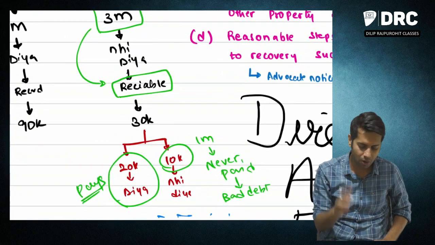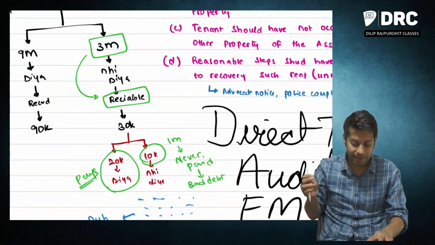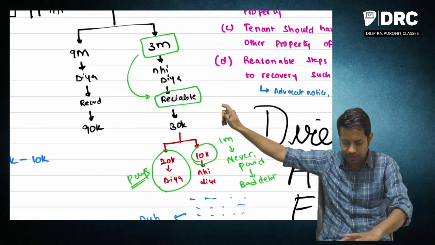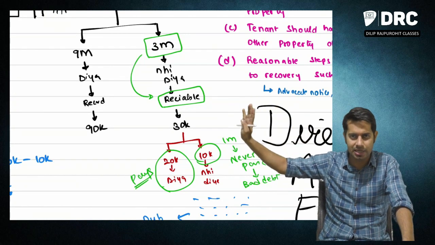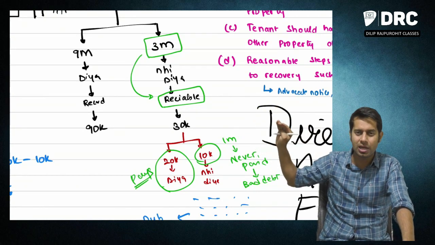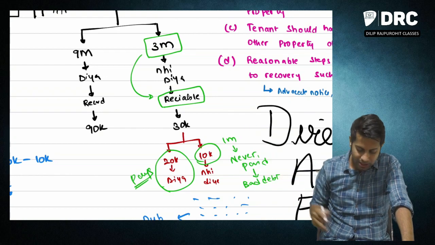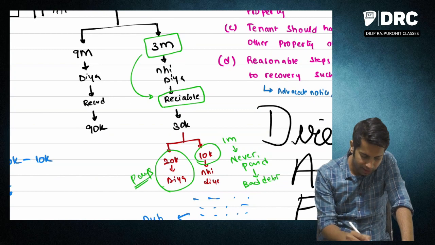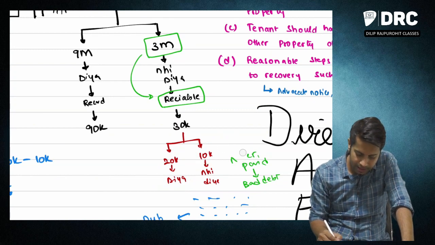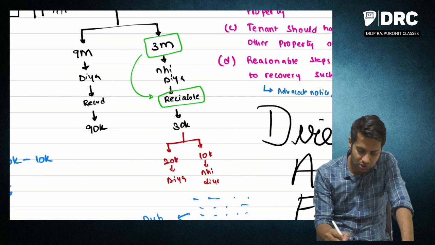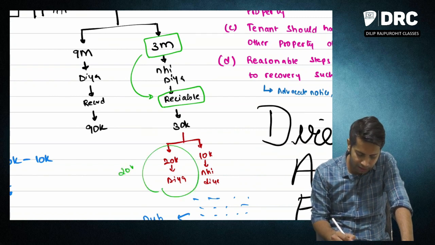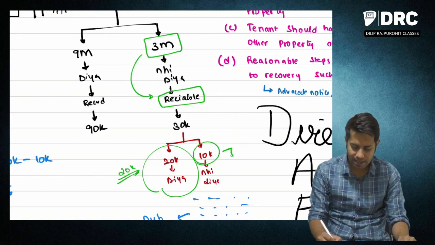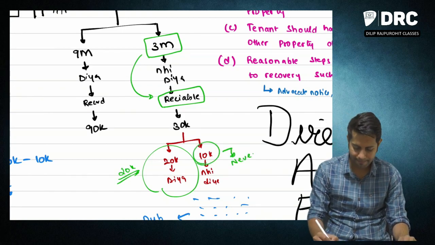Now, sir, what does unrealized rent mean? In our example, he has not paid the rent for 3 months. So this is rent receivable. This 30,000 he has not yet paid. What he has done is, out of this 30,000 which is receivable, he has paid me 20,000 rupees, and 10,000 rupees he never paid.